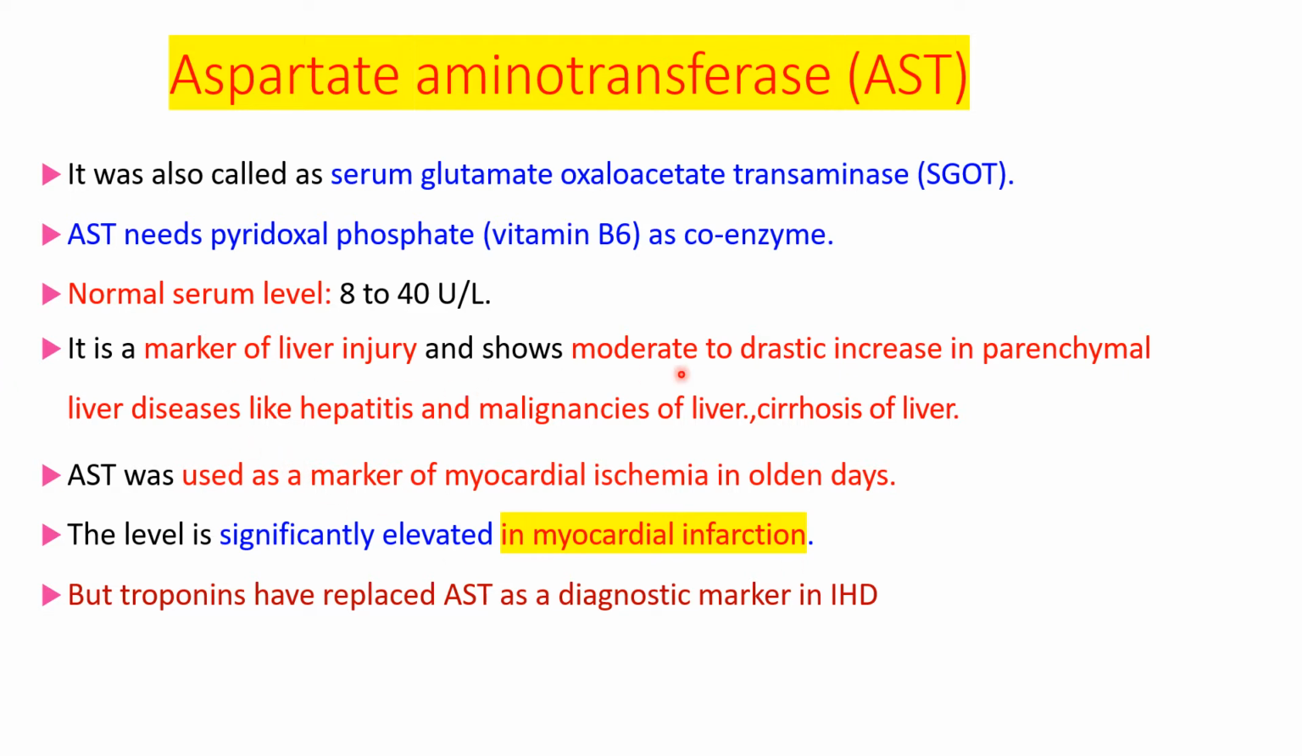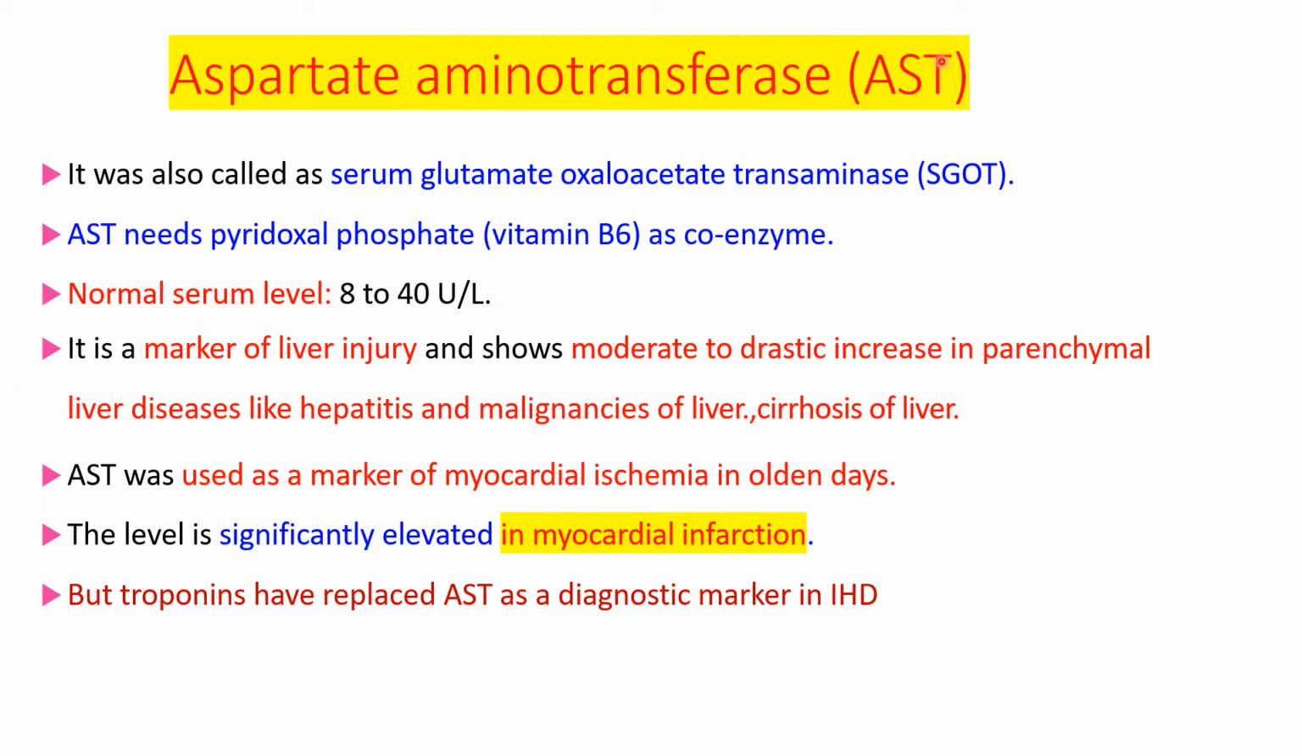It is a marker of liver injury and shows moderate to drastic increase in parenchymal liver diseases like hepatitis, malignancies of liver and cirrhosis of liver. It was used as a marker of myocardial ischemia in previous days. Its level is significantly elevated in myocardial infarction. But nowadays, troponins have replaced AST as a diagnostic marker in ischemic heart disease.